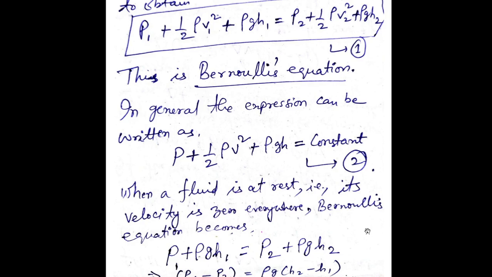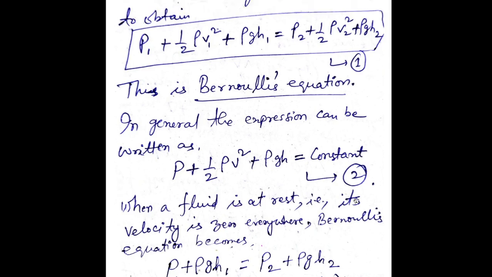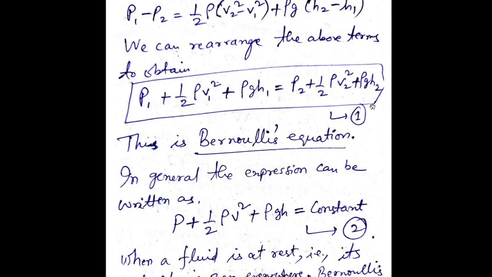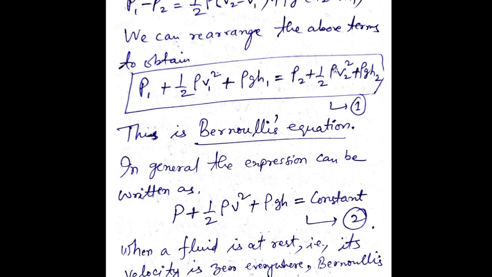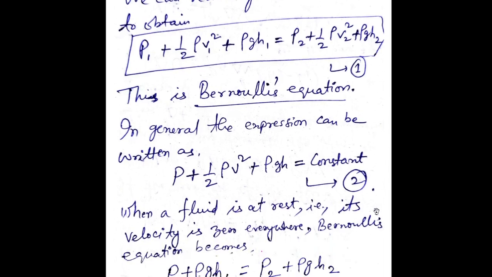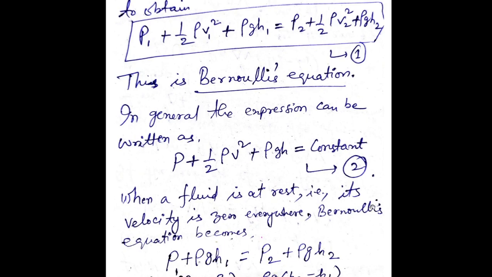So this is all for your Bernoulli's equation, and this is the equation which we have actually calculated. This is the main Bernoulli's equation. It involves your pressure, your kinetic energy, potential energy, everything. This is basically the flow of the fluid through a pipe. So this is my equation. I think you have to derive up to equation number 2 if it comes for Bernoulli's equation especially.